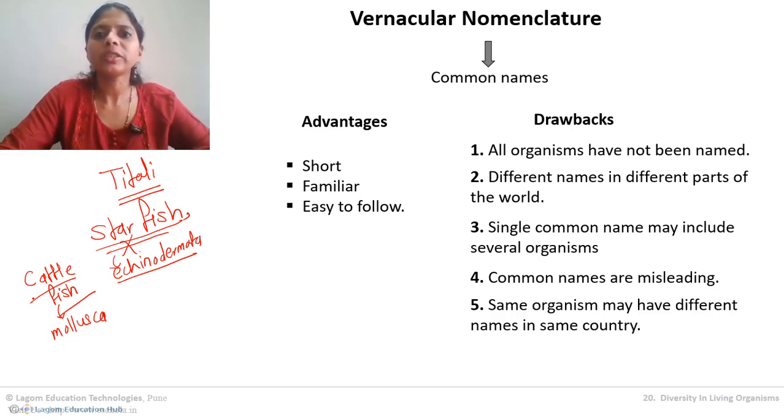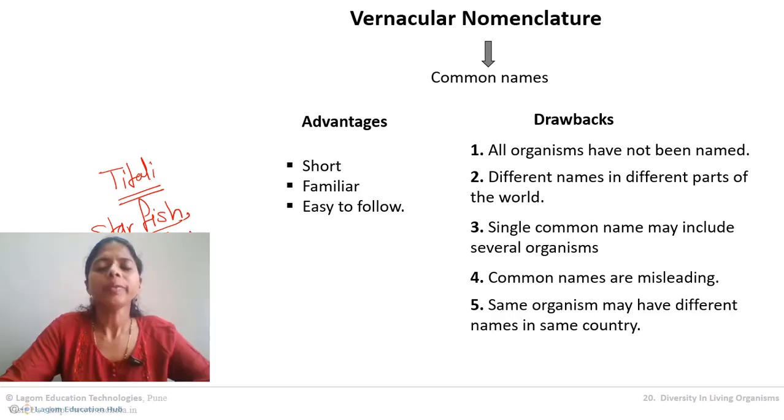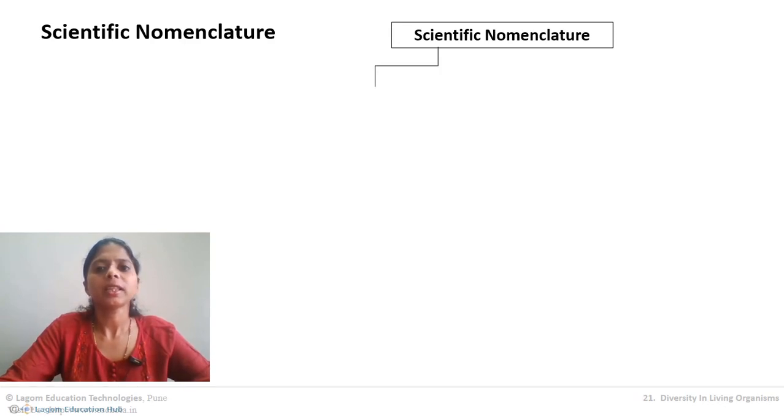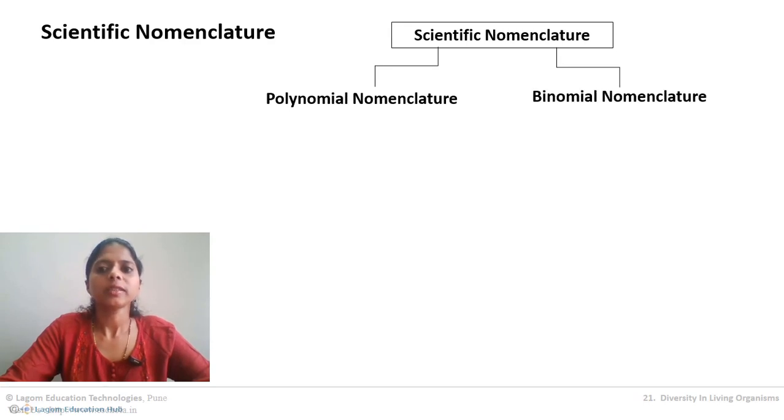So because of all these drawbacks, scientifically we cannot use vernacular nomenclature. So scientifically we use scientific nomenclature. Scientific nomenclature is basically of two types. One is polynomial nomenclature. Let us understand polynomial nomenclature first, and then we'll shift to the next nomenclature, that is binomial nomenclature. Now polynomial nomenclature is the old system of nomenclature. It is not used today. It is the old system of naming organisms.